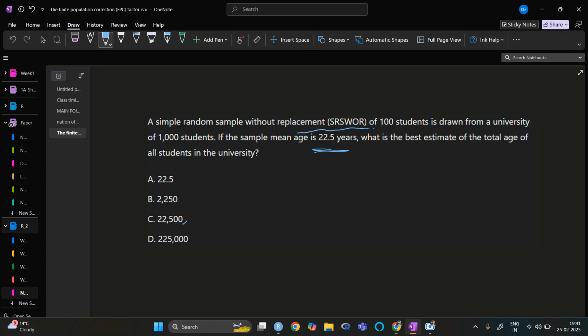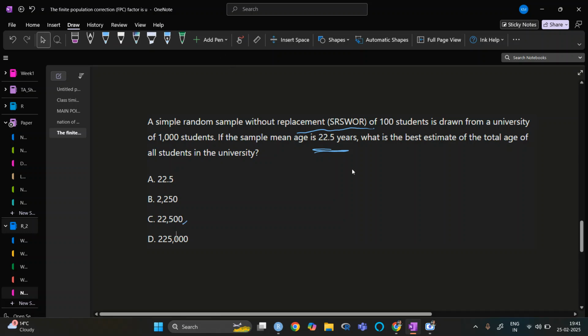So that will be the best estimate for the total age of all the students in the university.